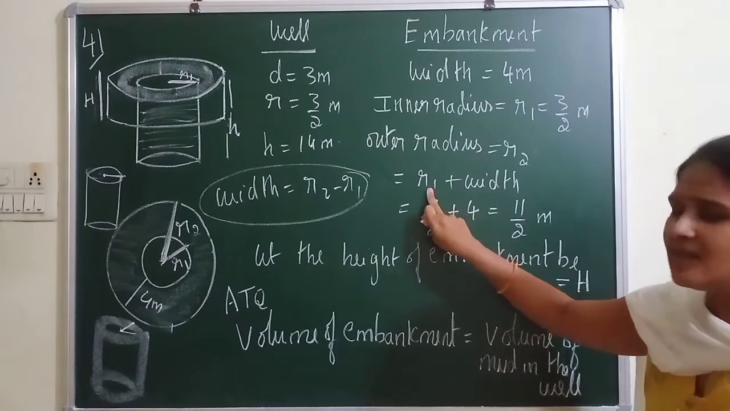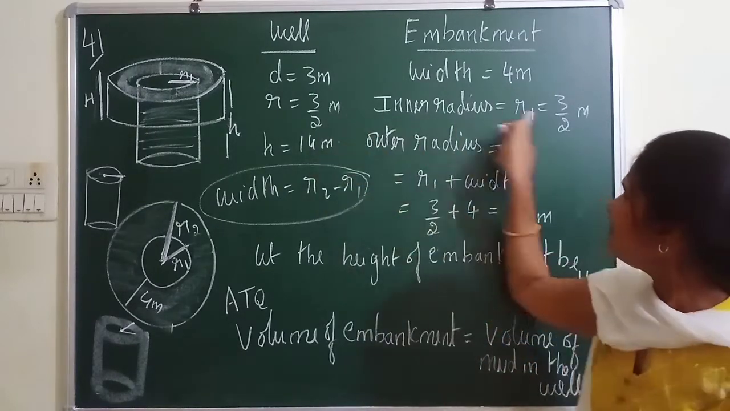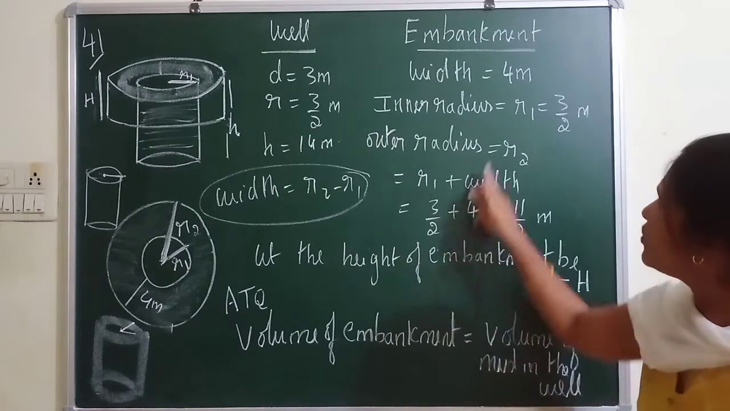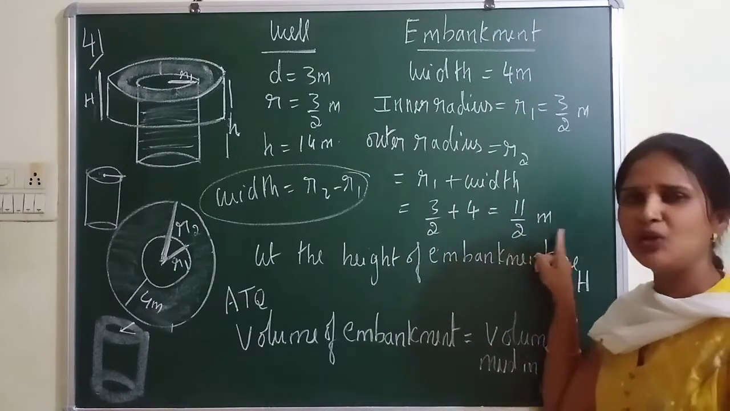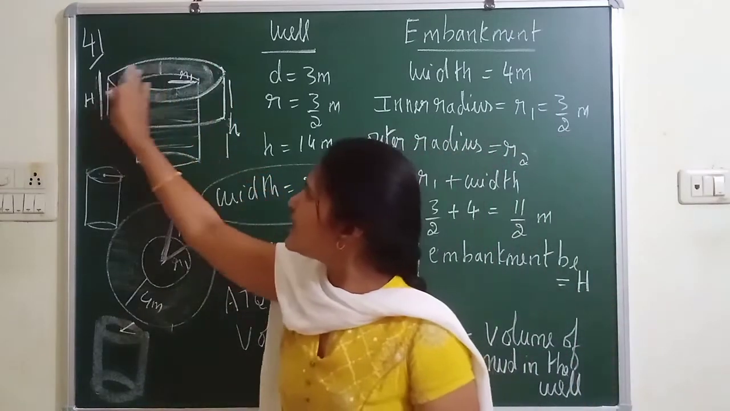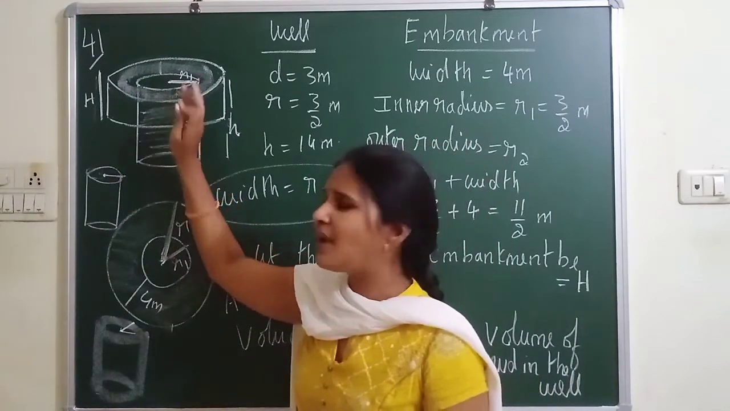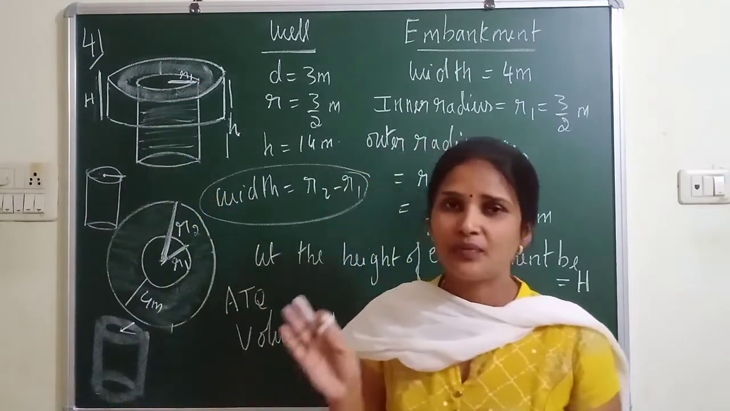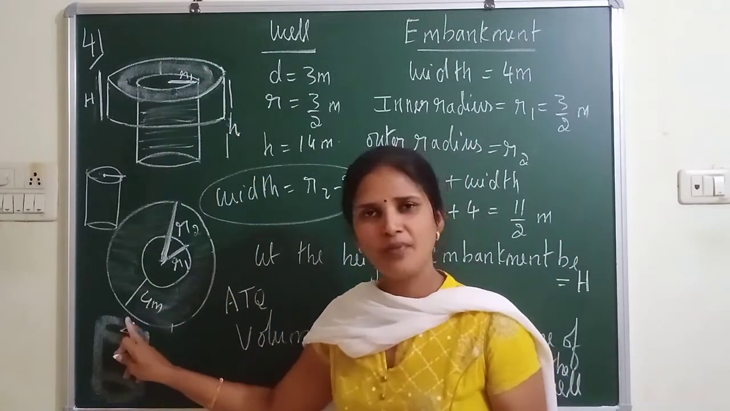So what is the inner radius here? R1 plus width. What is R1? 3/2 plus, what is the width? 4. So take LCM, you will get 11/2 meter. So now I found out the outer radius of this embankment, because the inner radius of the embankment is the same as the radius of the well, and the outer radius I found out with the help of the width.